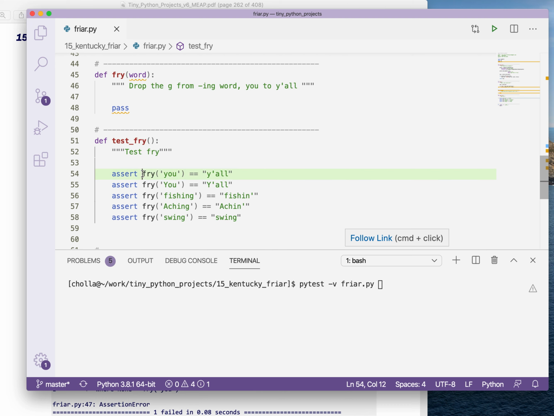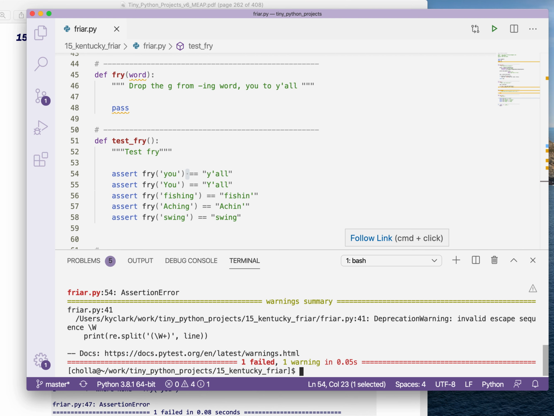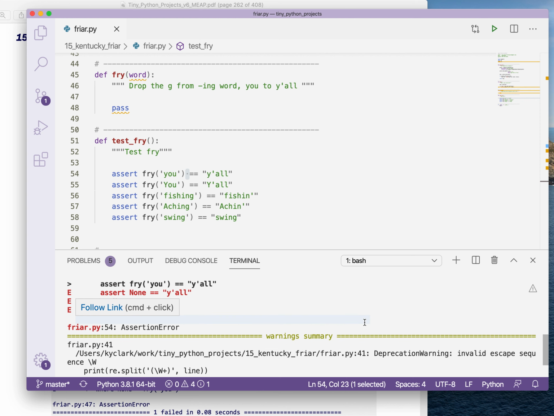It's going to execute the fry function with this value, and it's going to say, is it true that I get back the string y'all from that? It's comparing this with equal to that. If this fails, then the assertion will fail, and therefore we will get a failing test, which we will see because the fry function does nothing. So when I run this, it shows us this doesn't work at all.